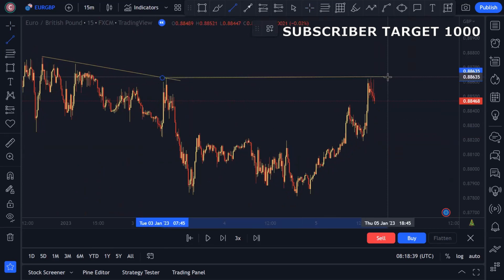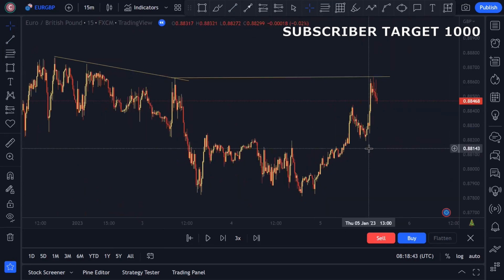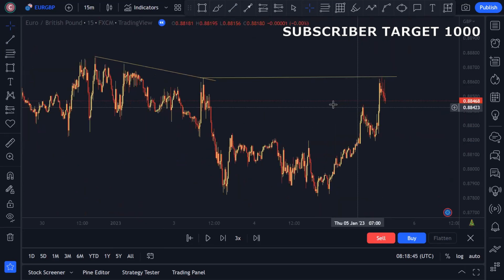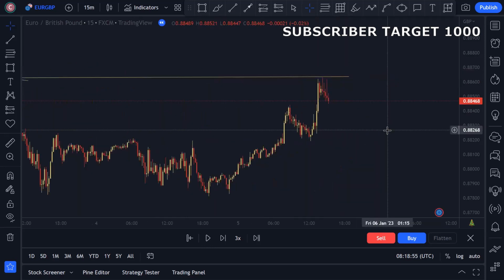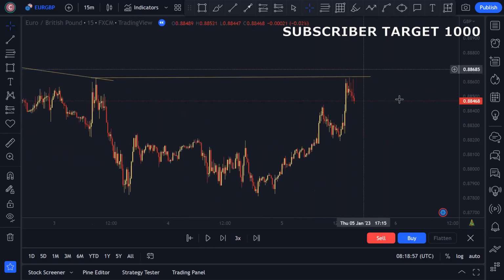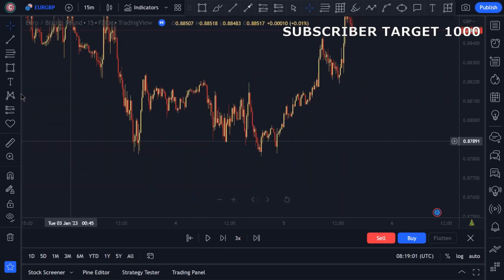So you can see the market created an equal high over here, and this is another type of liquidity, equal high liquidity, and this is trend line liquidity. So the trend line liquidity and the equal high liquidity are at the same point. So after taking out this liquidity, we can short the market again until this low.